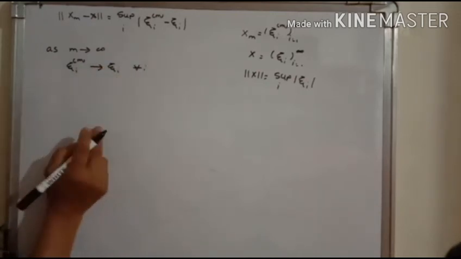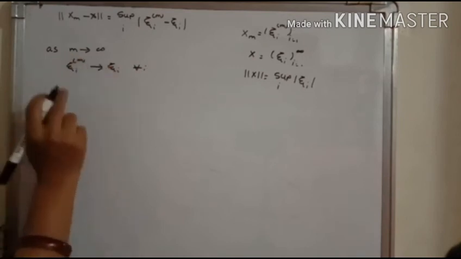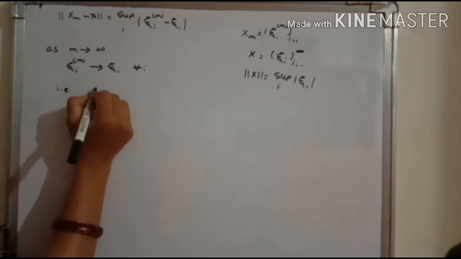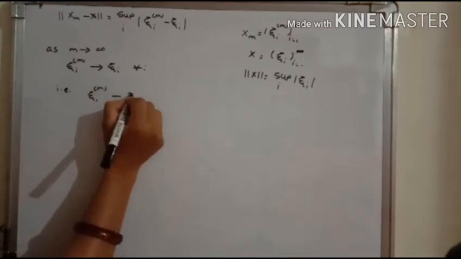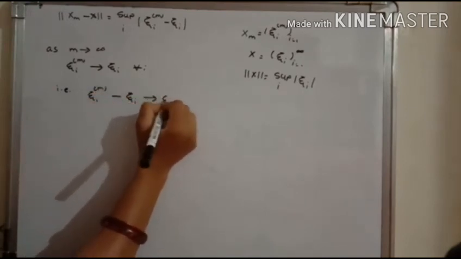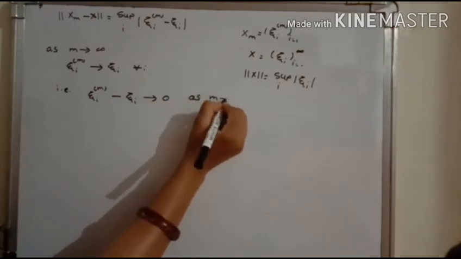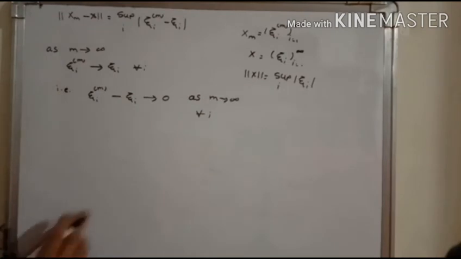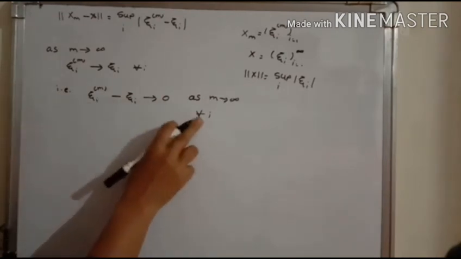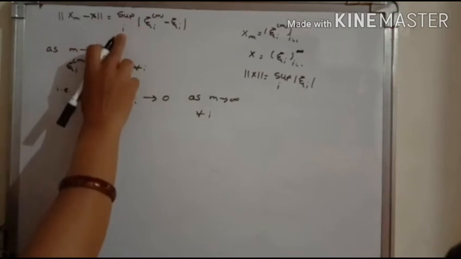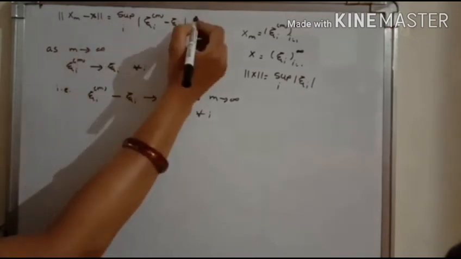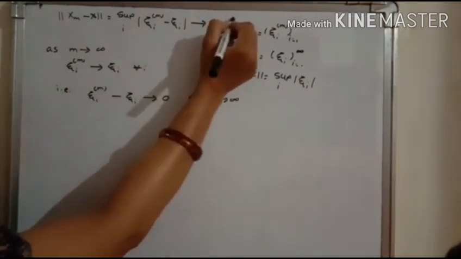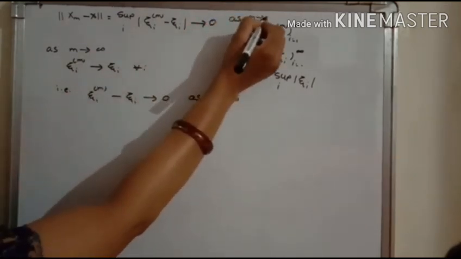As we see, xi^m converges to xi^i for all i. That means xi^m minus xi^i goes to 0 as m goes to infinity, and it is true for all i, and therefore, as it goes to 0 for each i, the supremum over i of the modulus of xi^m minus xi^i also converges to 0 as m goes to infinity.